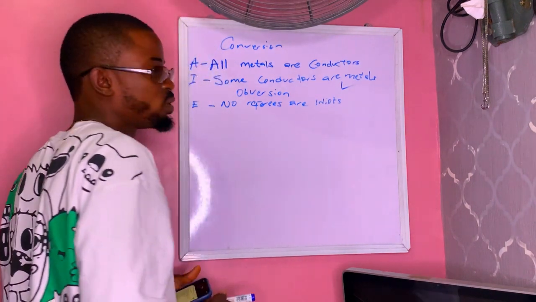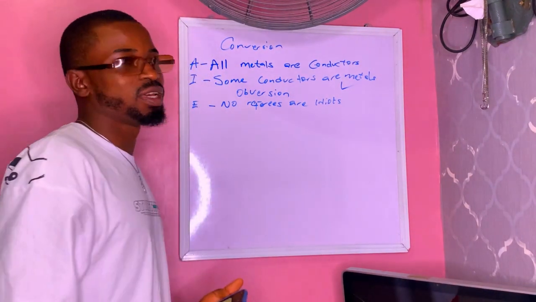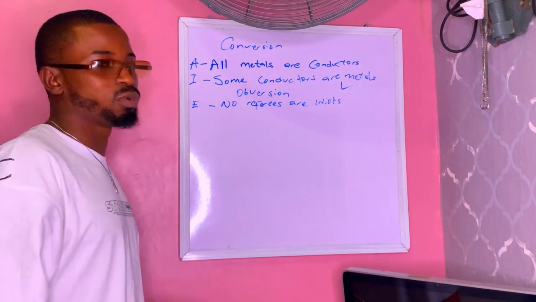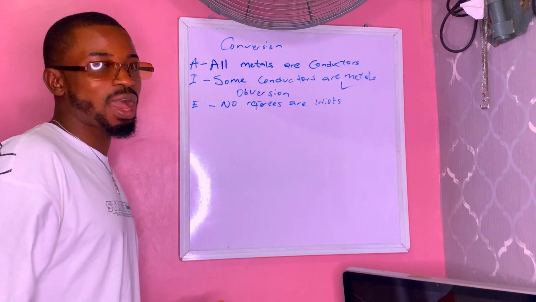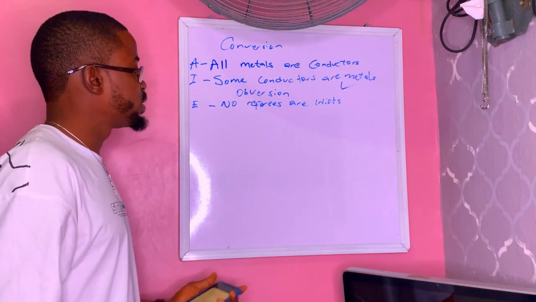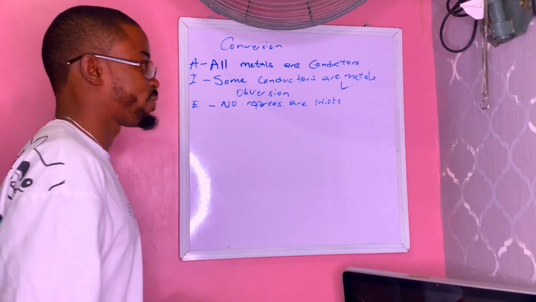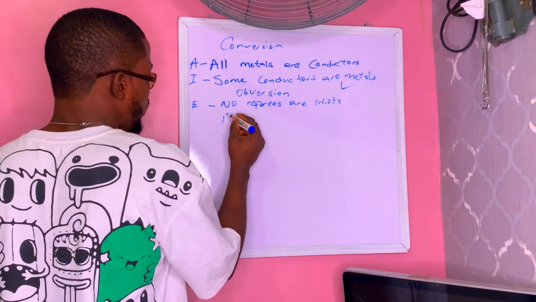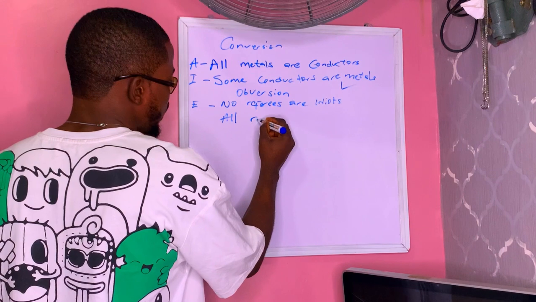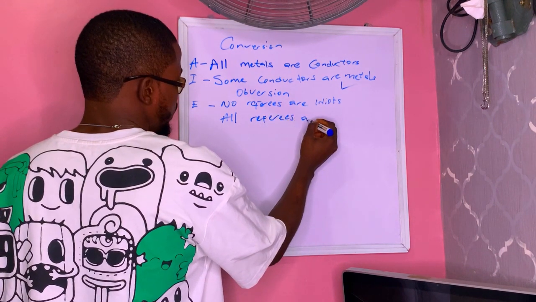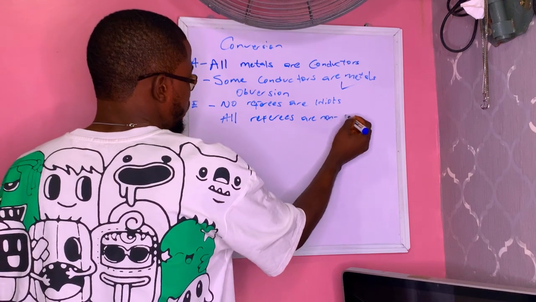So the rule of obversion states that you replace the predicate with its complement, and you change the quality. So that means if we are having all, it will become no. That is from affirmative to negative, or from negative to affirmative. So this one will become: All referees are non-idiots.